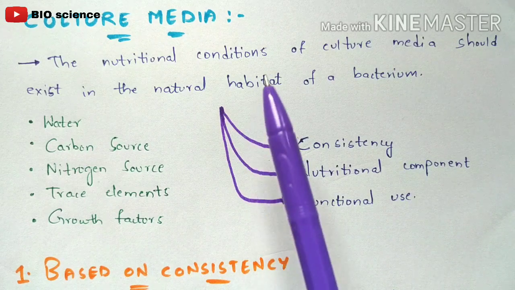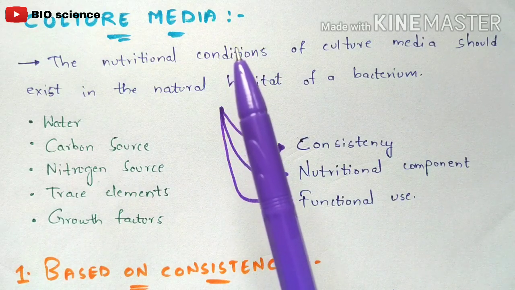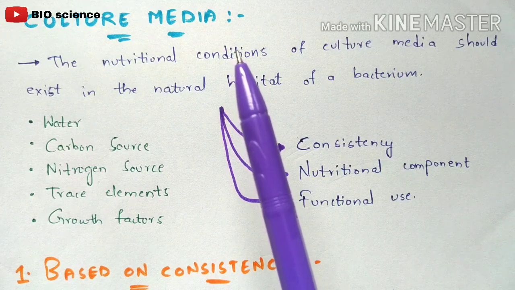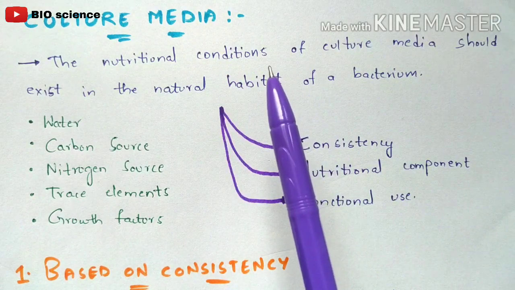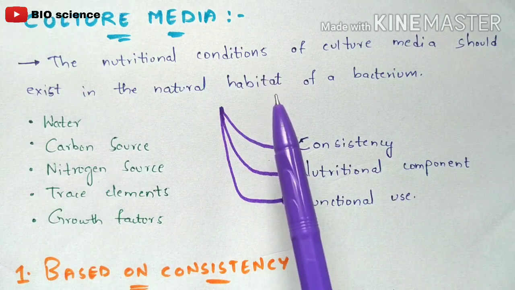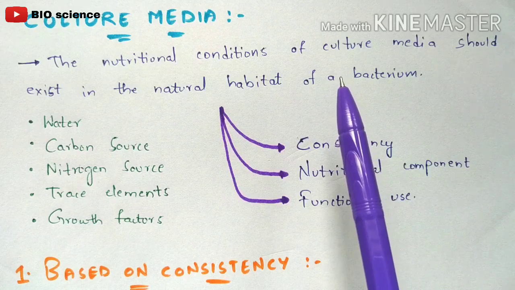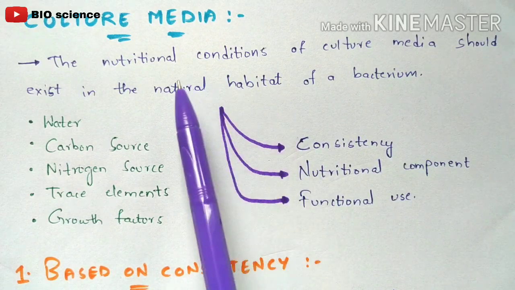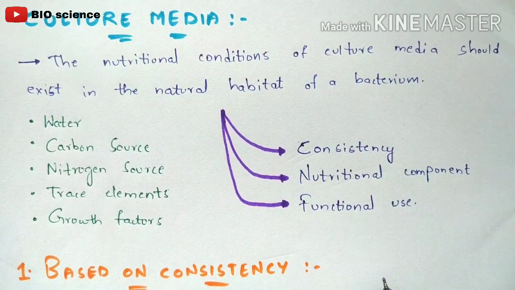So here, for example, if you take a bacterium, and that bacterium will grow under particular conditions by using penicillin, then you are going to add only penicillin. You are not going to add any other antibiotics. If you add that penicillin, then the particular bacterium will grow. If you add any other antibiotic, then that bacterium will not grow. So it depends upon the type of bacterium which you are going to choose for the cultivation. So here the nutritional conditions of the culture media should exist in the natural habitat of the bacterium.